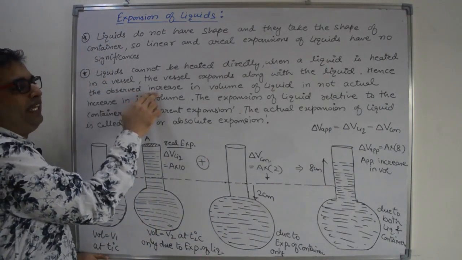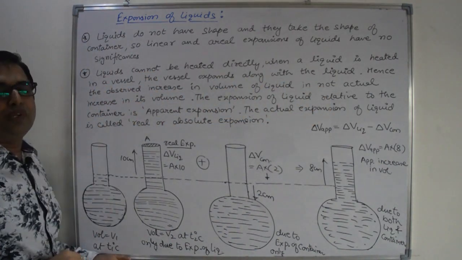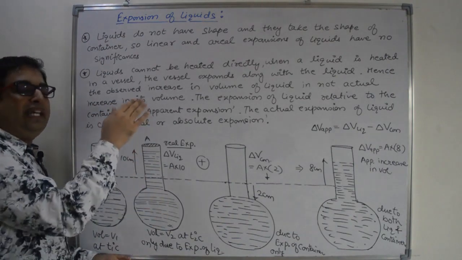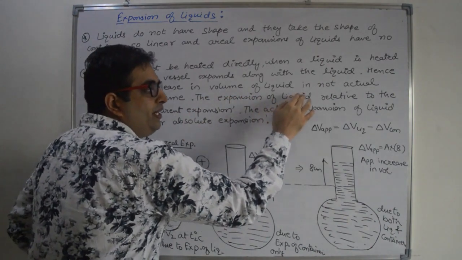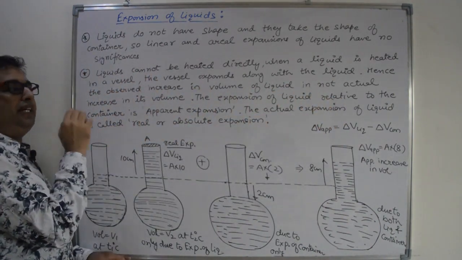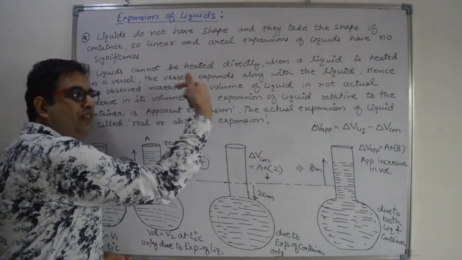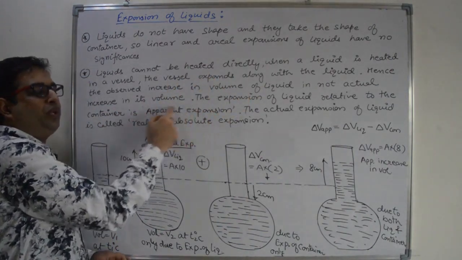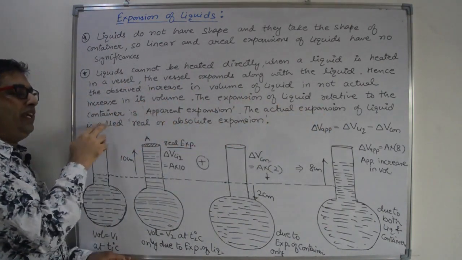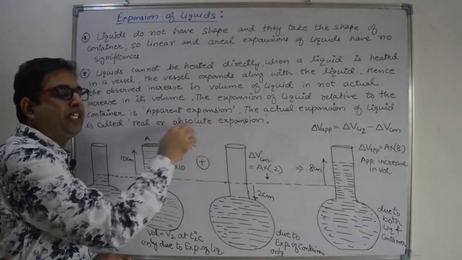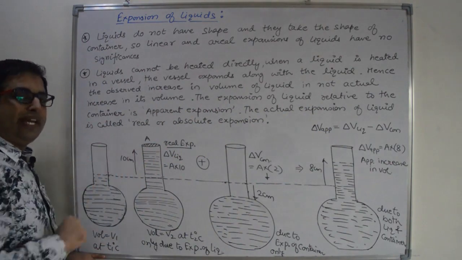Hence, the observed increase in volume of the liquid is not the actual increase in volume, because the container is also expanding with the liquid. The expansion of liquid relative to the container is apparent expansion. Relative to the container, or with the container, the expansion is known as apparent expansion. The actual expansion of the liquid is called real or absolute expansion, right? Let us understand this point by using these diagrams.